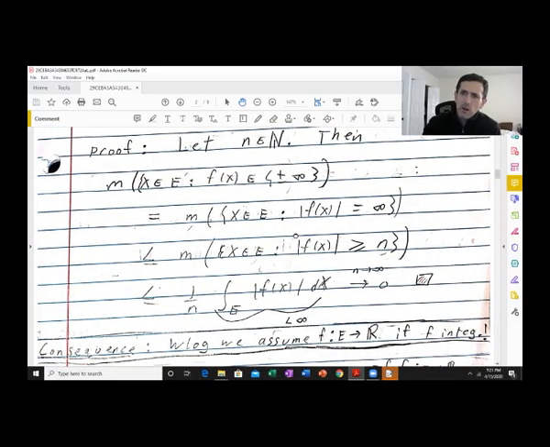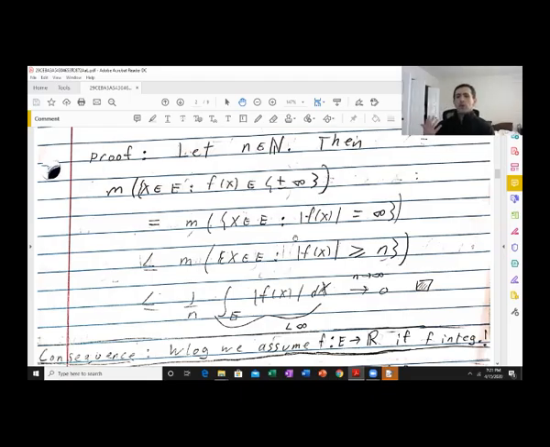Okay. All right, and from now on, we're going to therefore assume that f is actually real valued if f is integrable. Very simply because if f is an extended valued function, then we can redefine it on a set of measure 0 in any way, shape, or form we want to keep the integrals the same. And in particular, we could redefine f on this set here as 0.